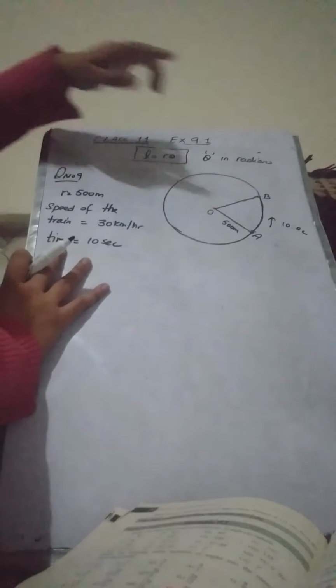Time is 10 seconds. Now again, here the time is given in hours and here it is given in seconds, so we will have to convert these hours into seconds by multiplying by 3600. Okay, 1 hour is 3600 seconds. Now the train has moved from point A to point B in 10 seconds. Now they want us to find out the angle through which this train has moved. Suppose that when it has moved from A to B, then the angle covered by this radius be theta. And they want us to find this angle.